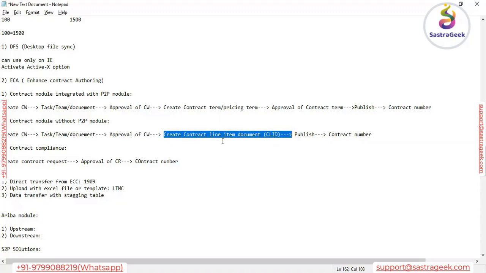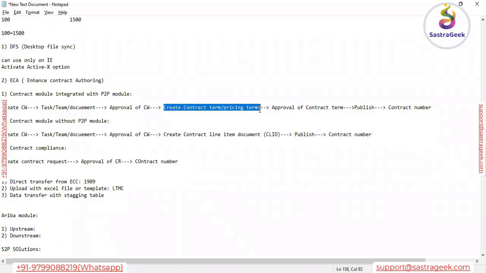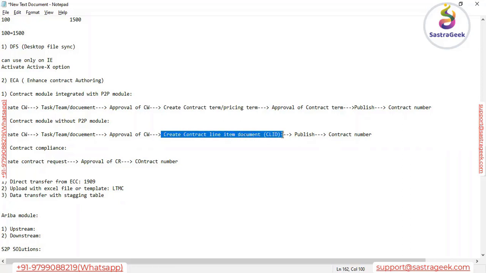So now we have to create the CLID. Earlier we created the contract term or pricing term, but we did not create the contract line item document. In this case we have to create the contract line item document, that is CLID, right? The next process is the same: we publish, and then we will have the contract number.